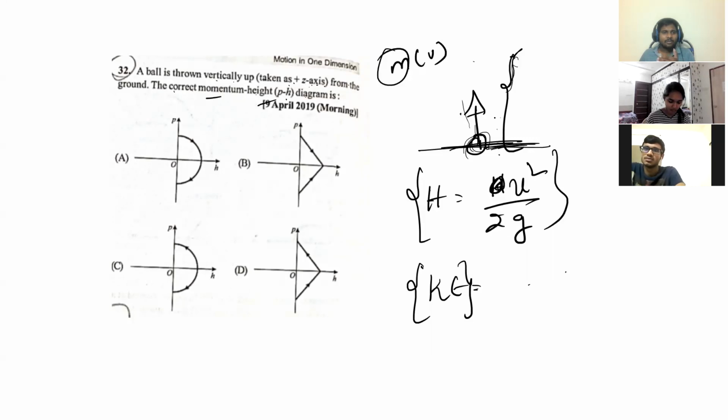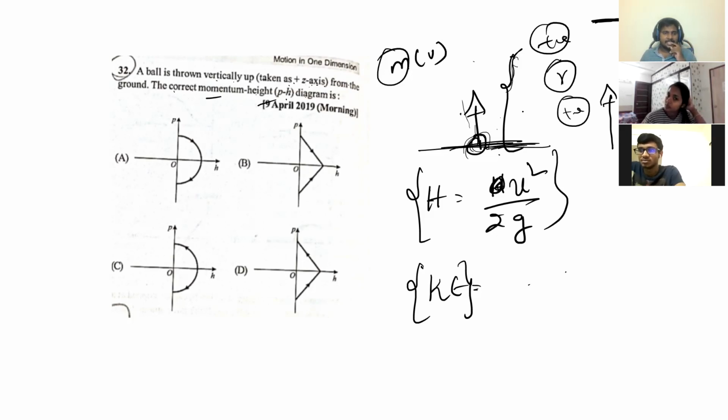With increasing height, what is momentum? Is momentum decreasing or increasing? Decreasing, sir. Sana, with increasing height, velocity is decreasing or not when you throw the ball? Decreasing. Velocity is positive only, till it goes to the topmost point, but with increasing height its magnitude is decreasing or not? It's positive only. That means momentum is positive, but it is decreasing or not?